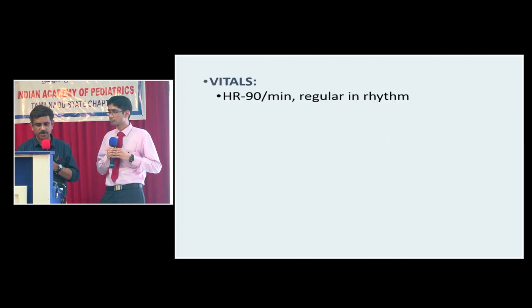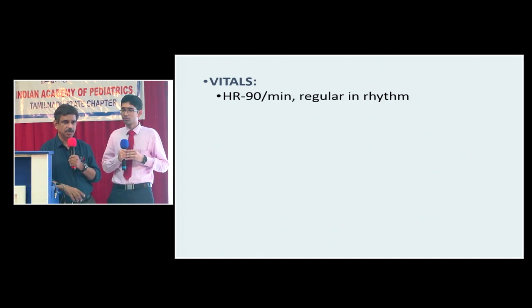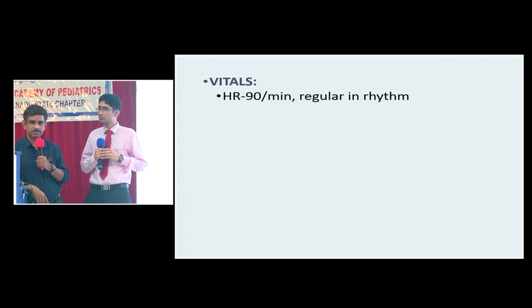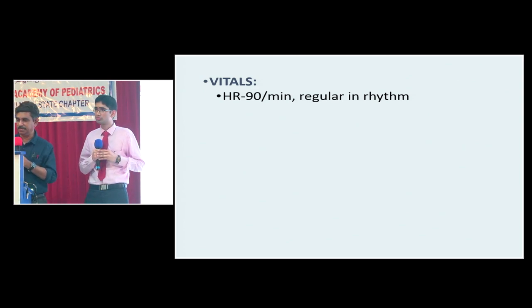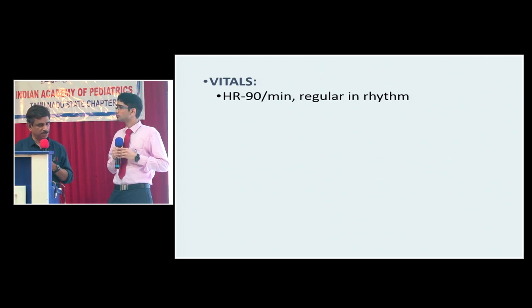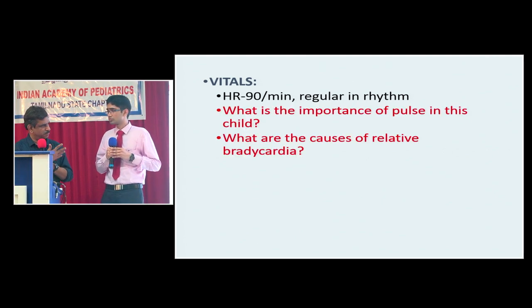Vitals, heart rate was 90 per minute, regular in rhythm. What's the importance of pulse in this child with chronic liver disease? Suppose the pulse suddenly becomes low volume. That means he may be having a GI bleed. Okay? Arrhythmias. Maybe in Wilson disease you can get arrhythmias. Then relative bradycardia.